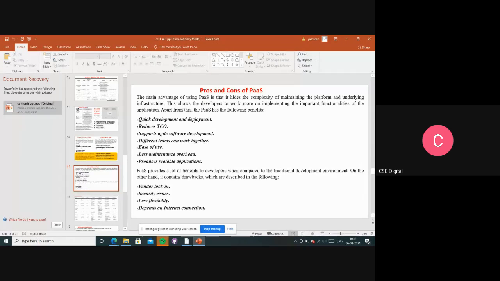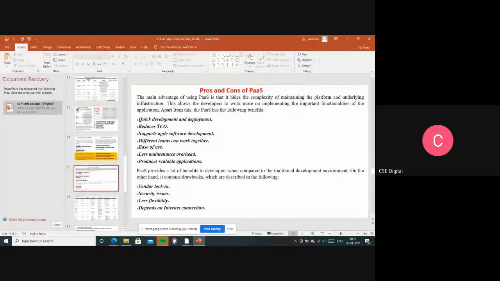And the last one is that it produces scalable applications, right? Produces scalable applications means if I am accessing the C compiler at a time, n number of users can also access it. Or otherwise, I have installed the Gmail app on my mobile. Everything will be scalable and it will be provided to n number of users, the same kind of application. So that is the advantage.